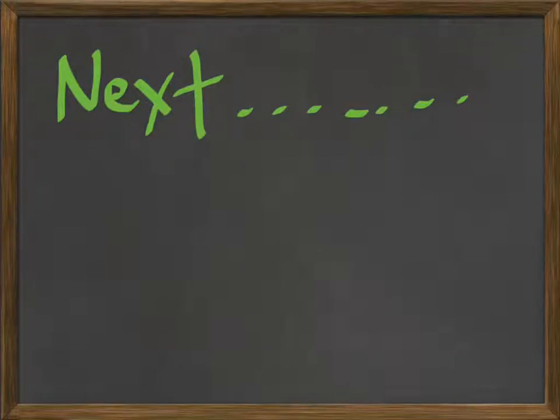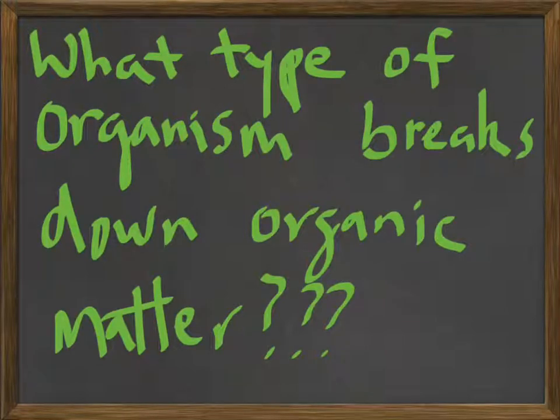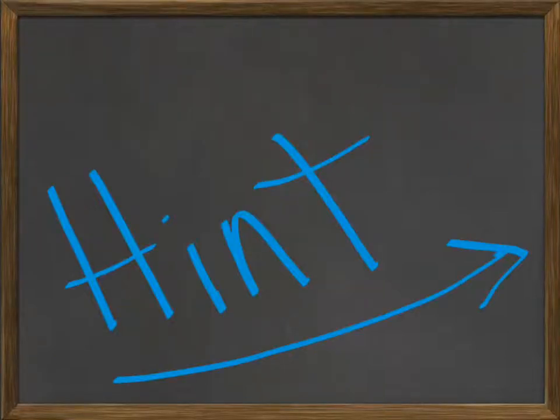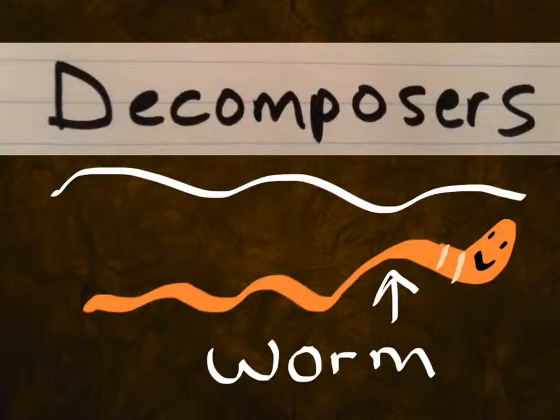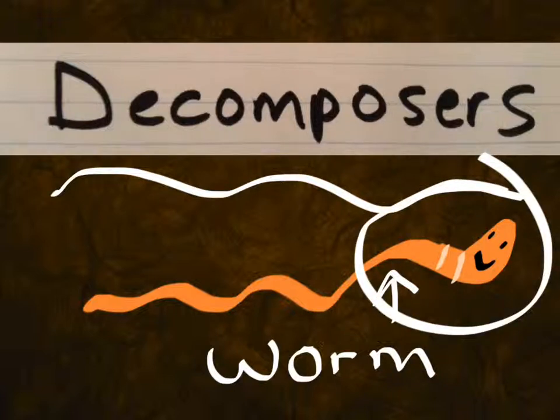Okay, on to the next questions. What type of organism breaks down organic matter? Okay, I'll give you a hint. It's what mushrooms and fungus are. Alright, the answer is, of course, decomposers. Like this worm here. Okay, next.